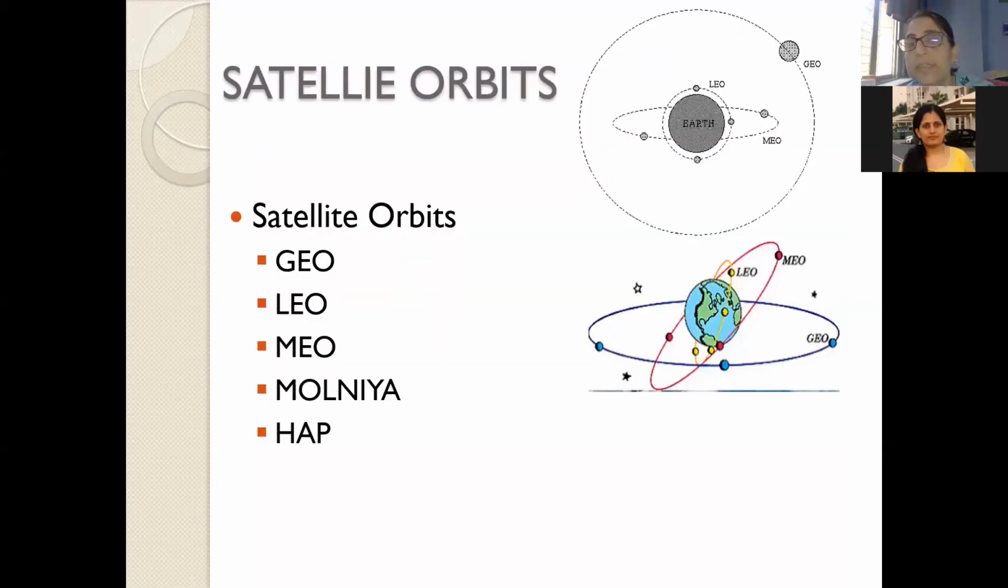Then I started with satellite orbits, and the focus, as I said, was on GEO, LEO, and MEO. Molniya is a special case of inclined orbit, where the satellite was launched by the Russians, and this orbit has an inclination of 63.4 degrees. There is a reason for it. We'll understand why. And the high altitude platforms, that is low Earth orbit only, where it has a low coverage, and we are able to form the platforms for communication in space.